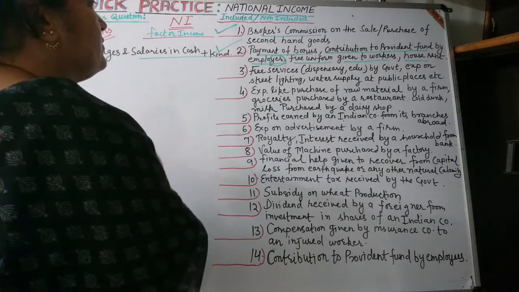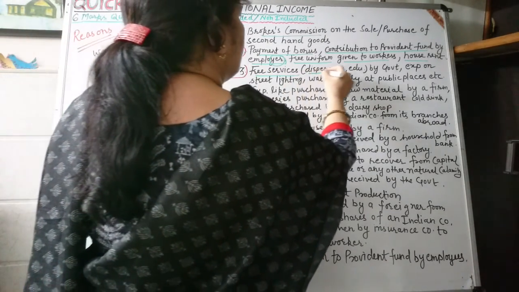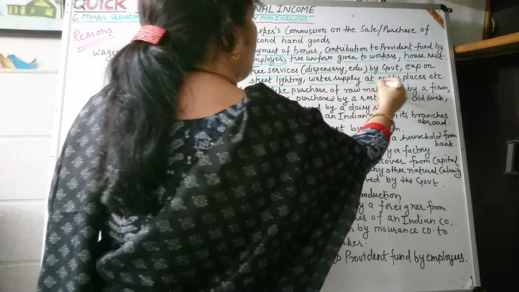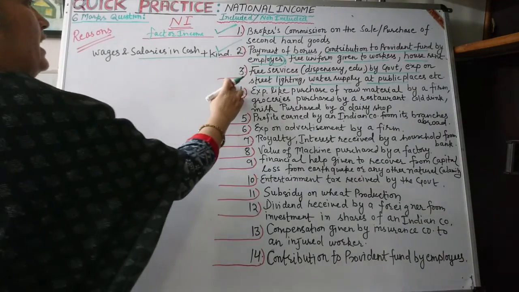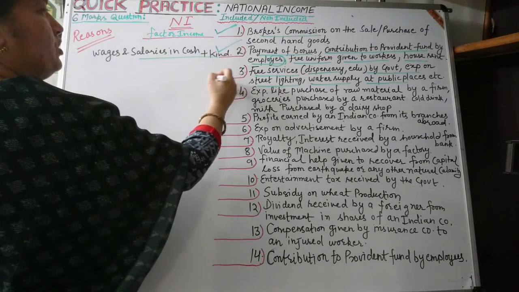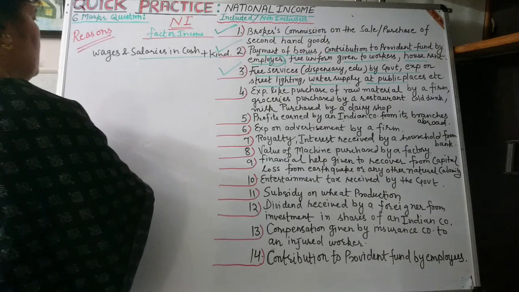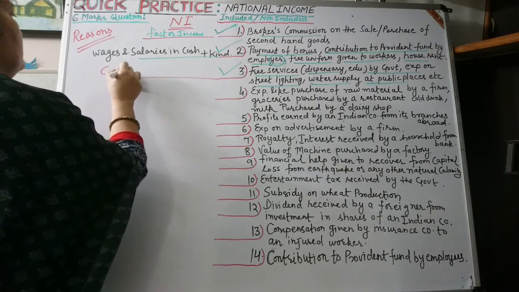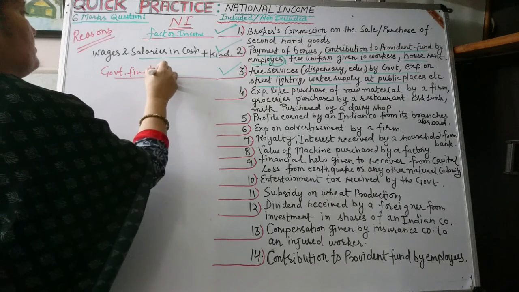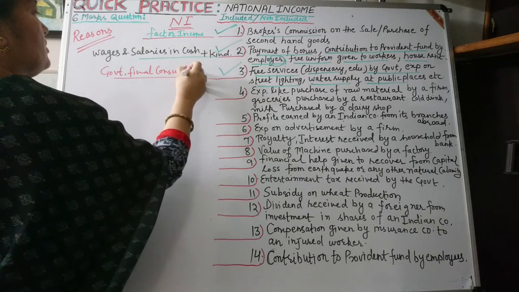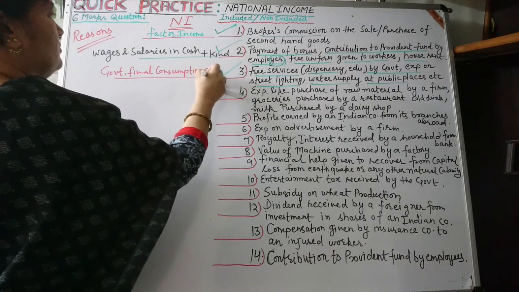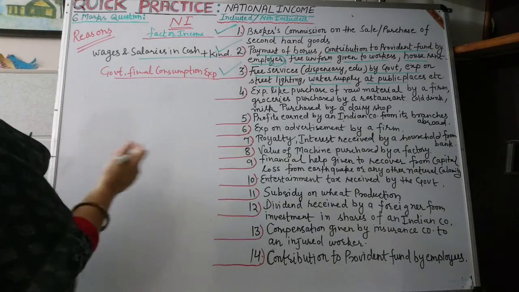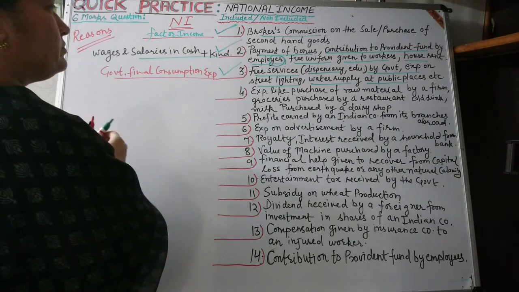Number 3, free services, dispensaries or government expenditure on street light, water supply or public places. Will this be a part of national income or not? It will be a part of national income because this is government final consumption expenditure. So all these items are related to the different methods of calculation of national income.